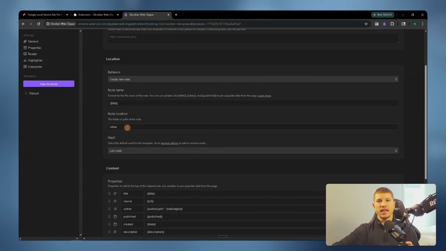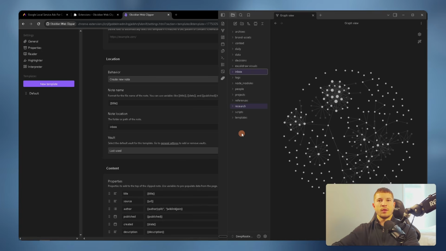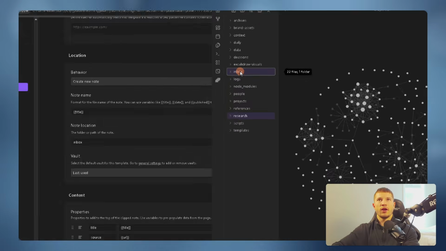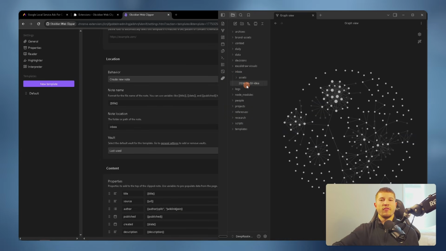It's going to natively set to something called clippings, which will add a folder inside of your Obsidian Vault. If you want to change this, just change the note location to the folder path that you want it to go to. For example, if I open up my Obsidian, I want all my files to hop into this inbox folder right here. And then I can just open it up, and if I ever clip something, it'll just show up there. Just know that if you don't do this, it will immediately get saved into a clippings folder and add that. So just make sure you take account of that.